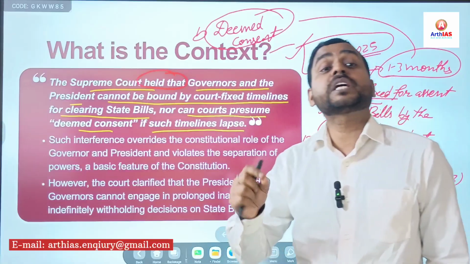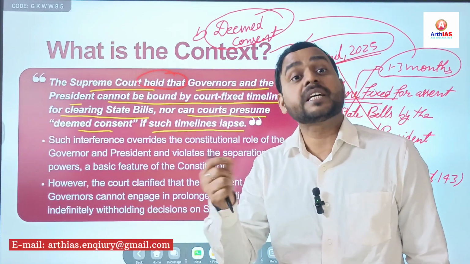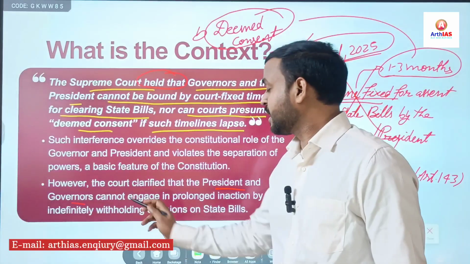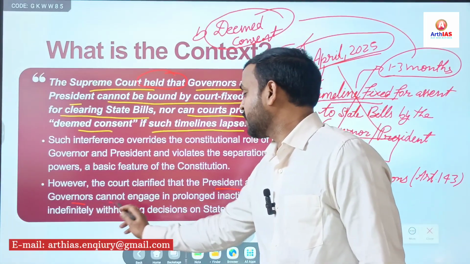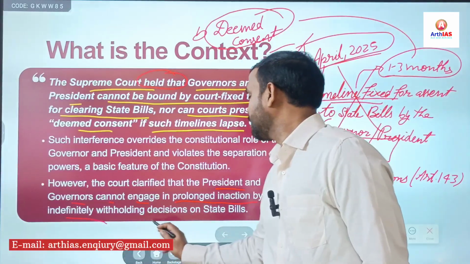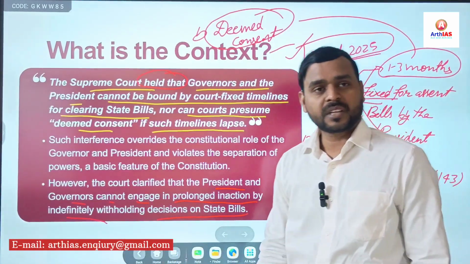But here the Supreme Court has advised the governor and president. It has held that the president and governor cannot engage in prolonged inaction by indefinitely withholding decisions on state bills, right?